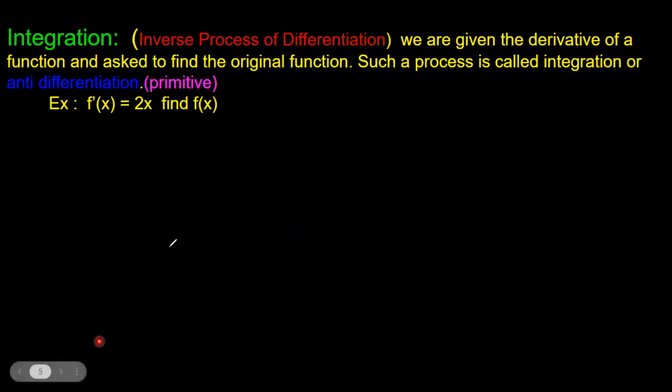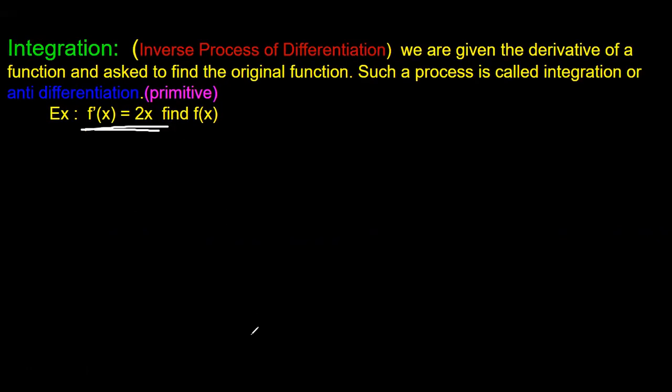We would like to understand integration with an example. We said we will be given the derivative of a function and you'll be asked what the function is. That's the example here. You are given the derivative of the function, f dash x. We write the derivative as f dash x. That is given, and we are asked what is f x. If f dash x is given, how will you find f x?